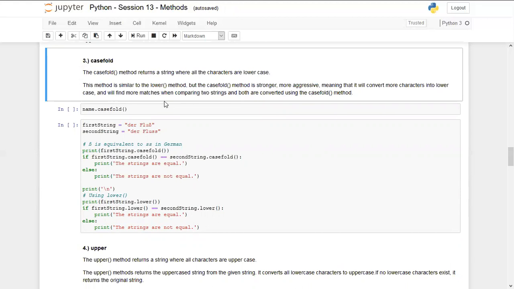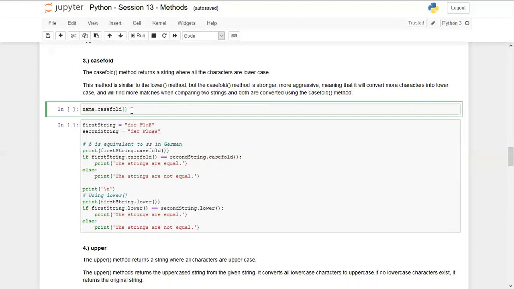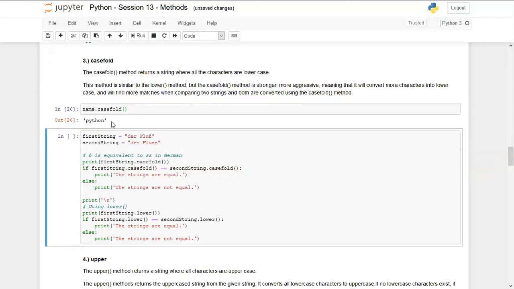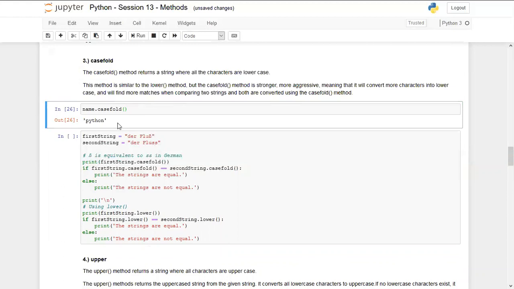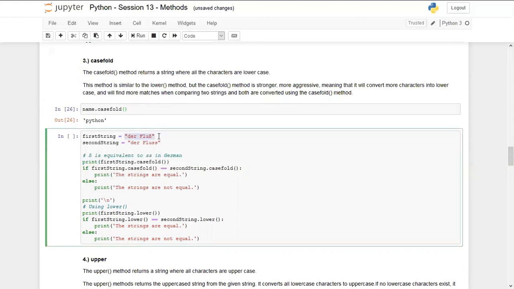To take an example of casefold and to prove that it is much stronger than the lower method, I'm going to write name.casefold, and we are getting the same output as lower. But to test that it is stronger and more aggressive, I'm taking a string from the German language. As per the text, we can read it like der Fluß, but you can see that this ß is a special character, and when we convert this complete string into English, it will be written as der Fluss. So ß will be converted into double S.